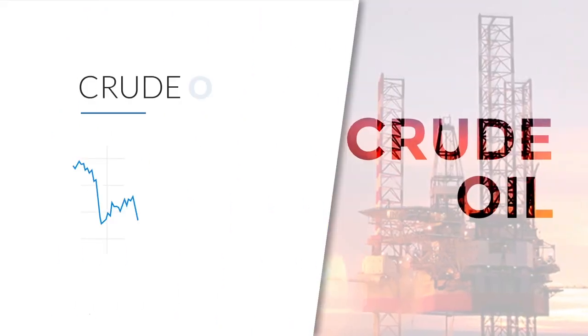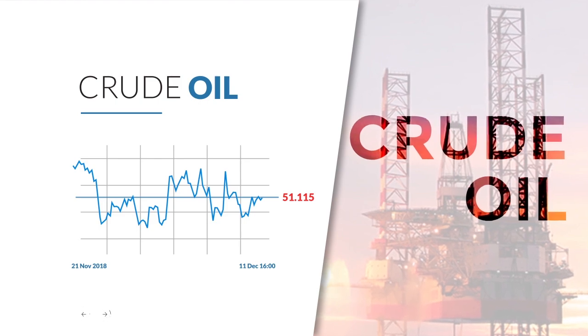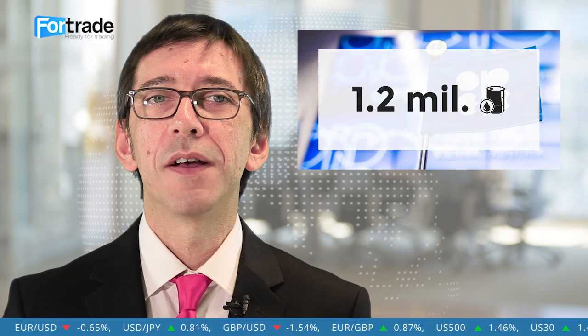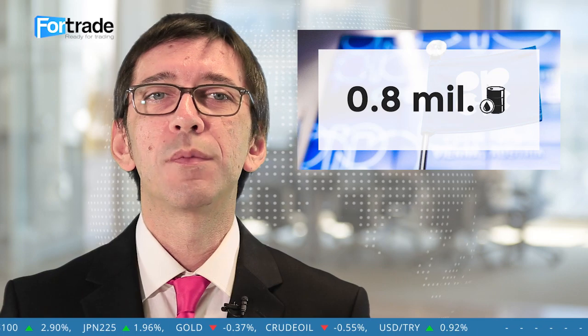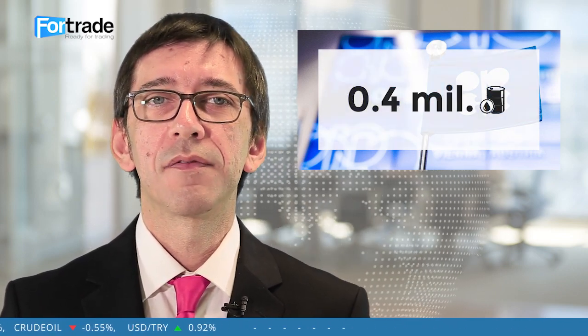Oil prices were highly volatile last week but ended lower. Last Friday, OPEC agreed on a supply cut of 1.2 million barrels per day for 6 months, starting from January. OPEC committed to cut 0.8 million barrels per day, while non-OPEC partners will decrease production by 0.4 million. The news did not reassure traders that an oversupplied oil market will be